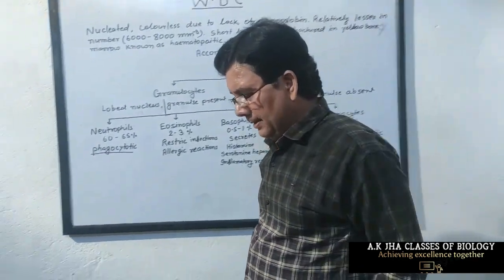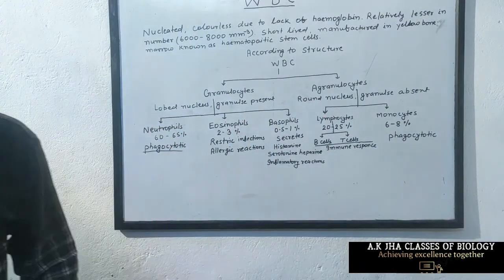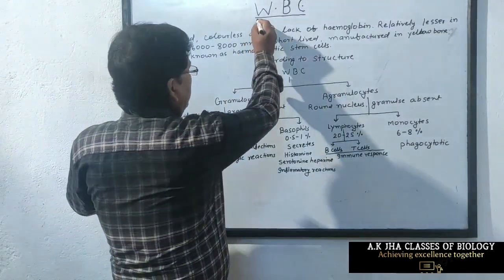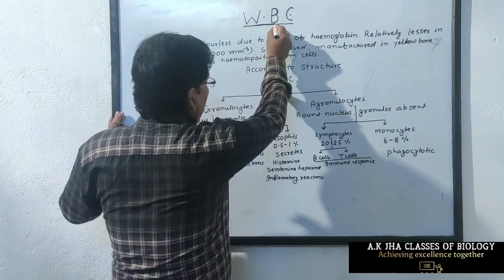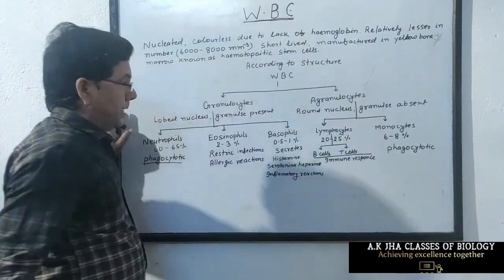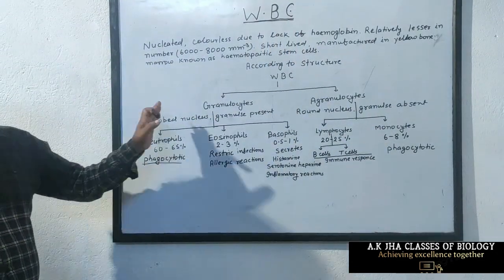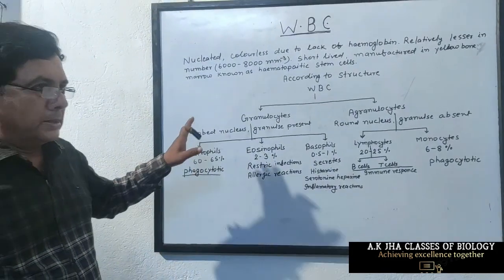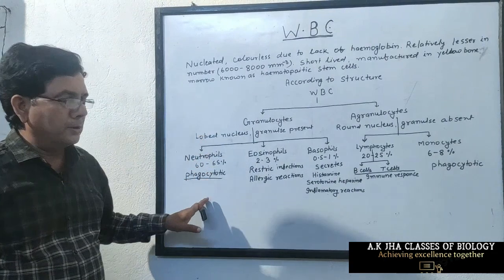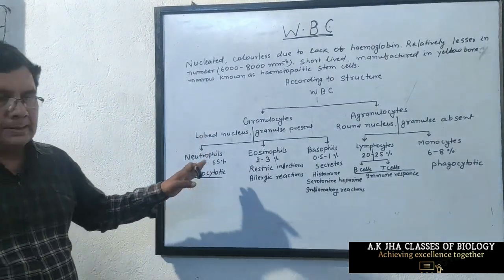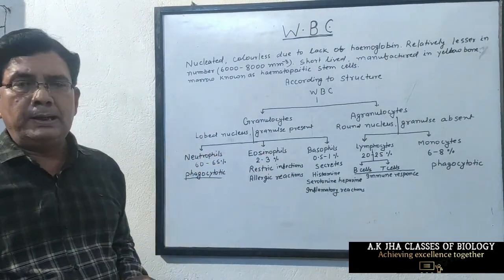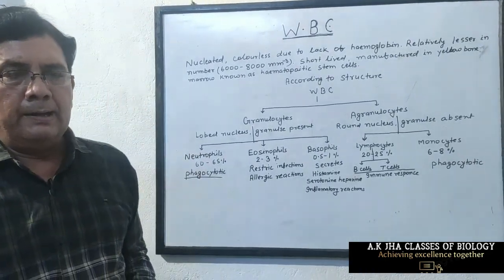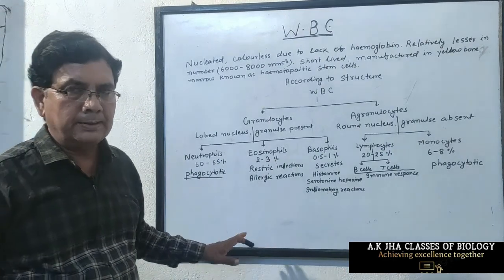So the whole fluid connective tissue, or vascular tissue, is initially divided into two parts, that is blood and lymph. We explained all the parts of blood, and next is lymph. That means lymph is blood without RBC. It contains plasma and corpuscles.